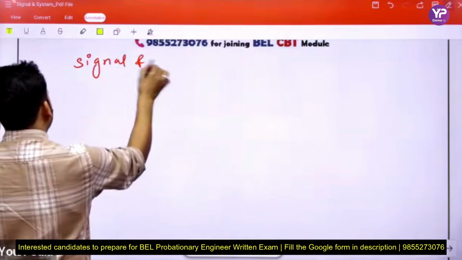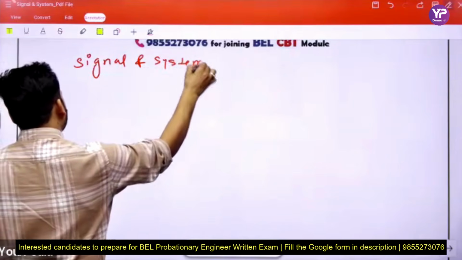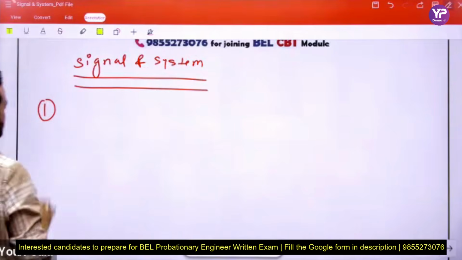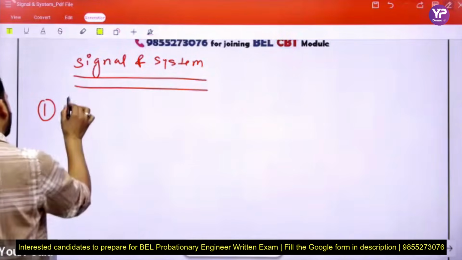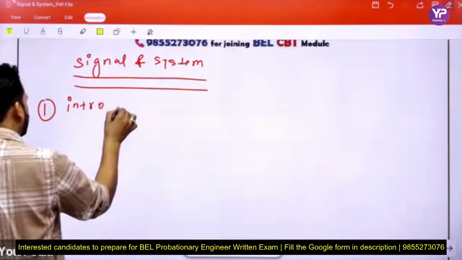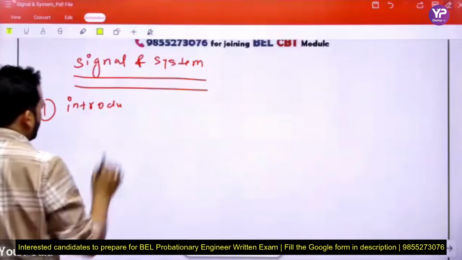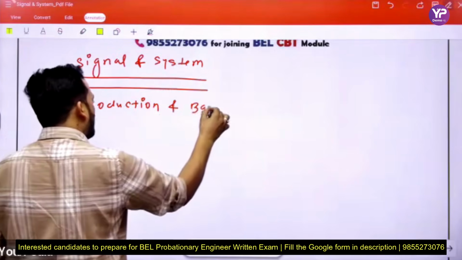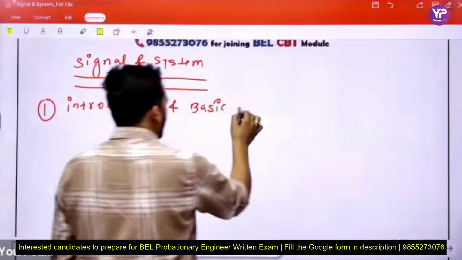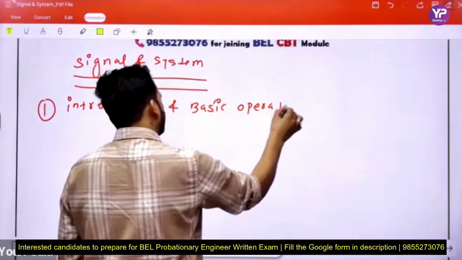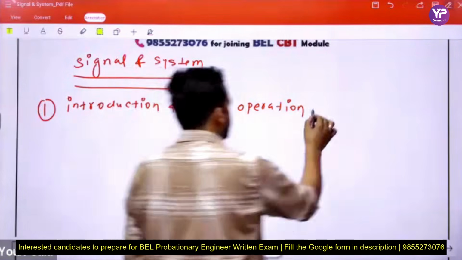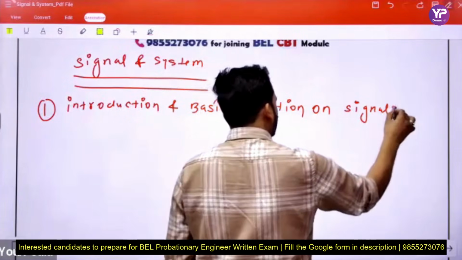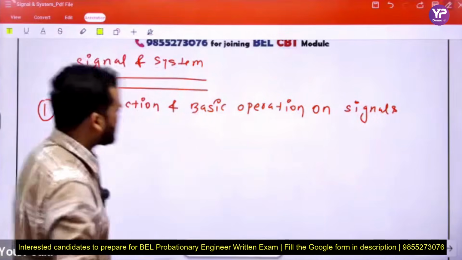See beta, chapter number 1: introduction and basic operations on signals, not on systems, only signals.